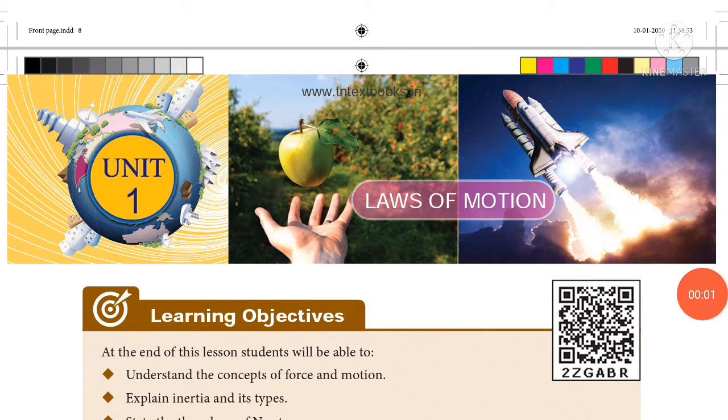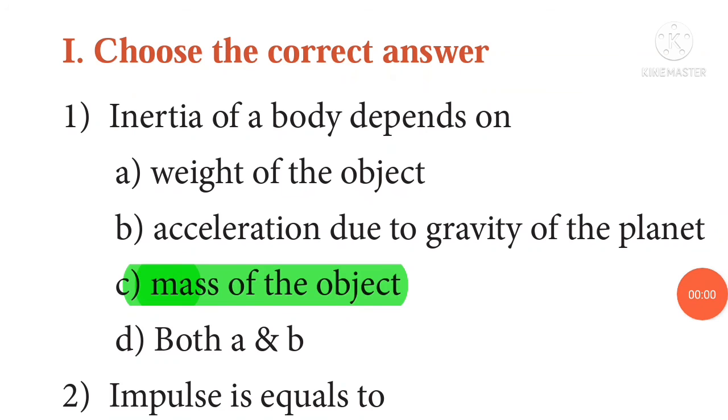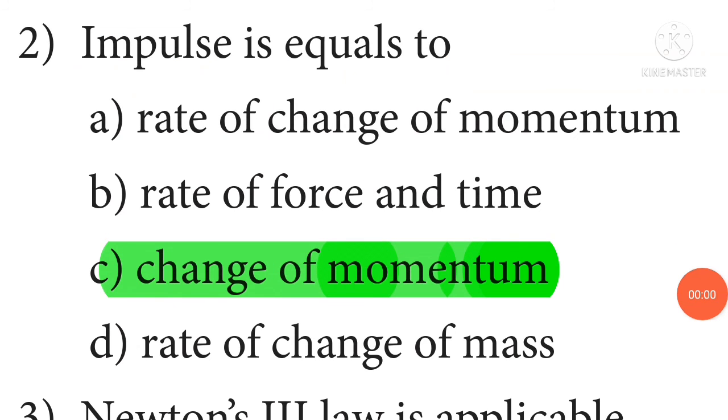Hello friends, நாம் இப்போ class 10 unit 1 laws of motion lesson ஓட textbook evaluation பார்க்கலாம். Choose the correct answer. Inertia of a body depends on mass of the object. Impulse is equal to change of momentum.